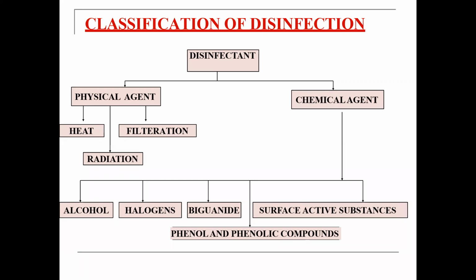Then it should have broad spectrum killing, meaning all types of bacteria will be killed by the disinfectant. That's why it is called broad spectrum. Spectrum means there are different types of spectrums, like broad spectrum and short spectrum as with light. It means it can kill different types of microorganisms.